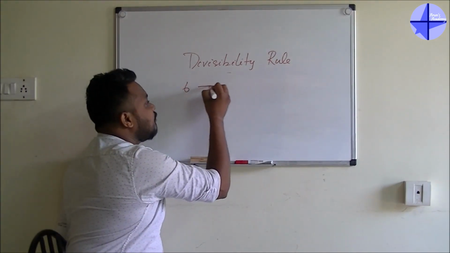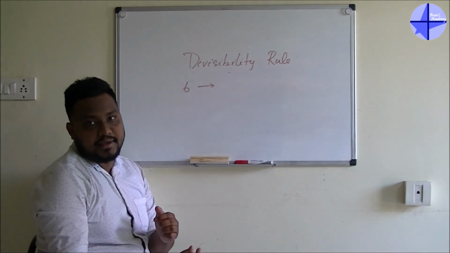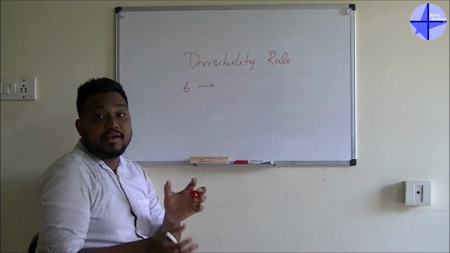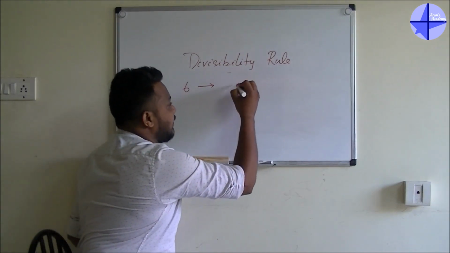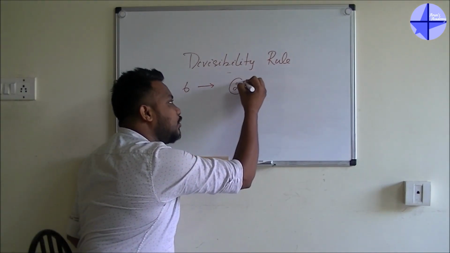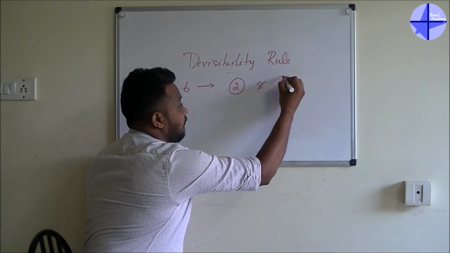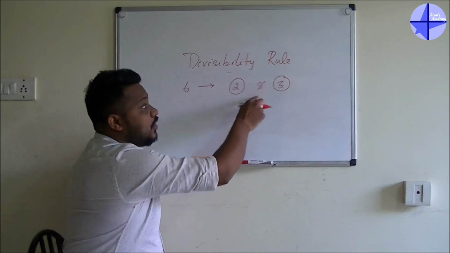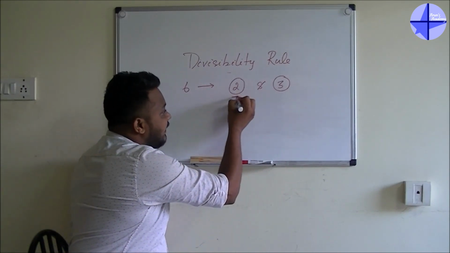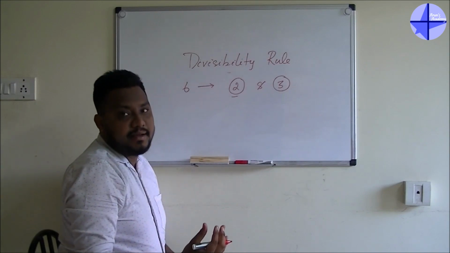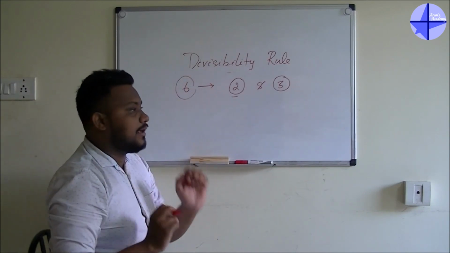Guys, for 6, if someone gives you a number and asks you to check whether it is divisible by 6 or not, first you have to check whether it is divisible by 2 and by 3. Guys, it is not 'or', it is 'and'. If it is divisible by 2 and also divisible by 3, then only the number is divisible by 6.